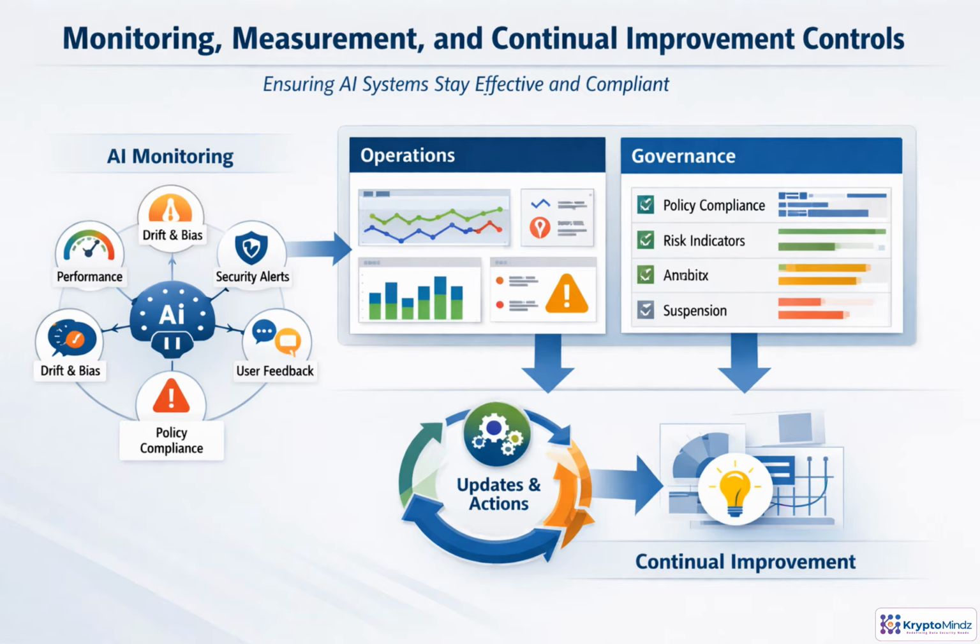Good dashboards serve two audiences: engineers who need operational detail, and governance teams who need risk status and accountability. Predefined thresholds are essential. When a metric moves into amber or red, it should trigger investigation, rollback, retraining, escalation, or suspension. Improvement happens when those findings become corrective actions and design updates.